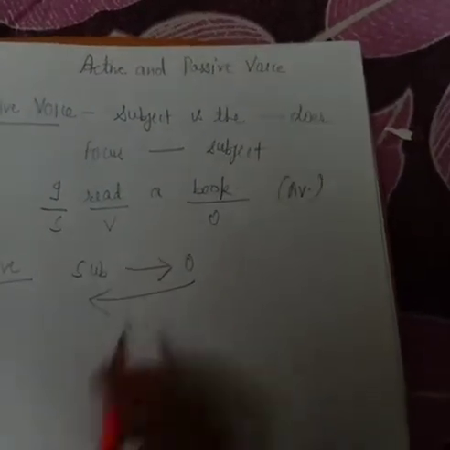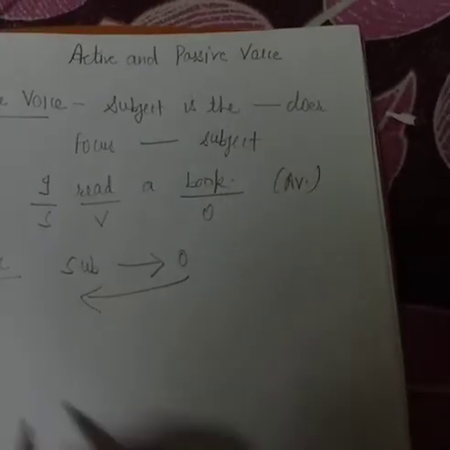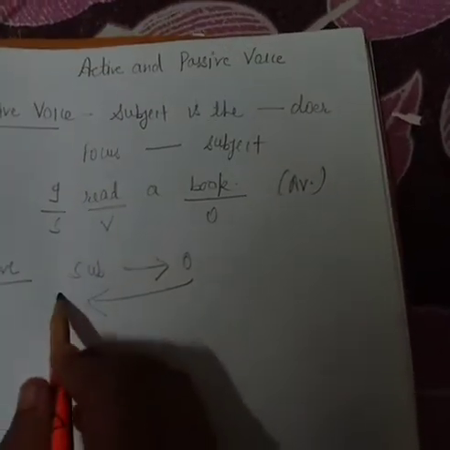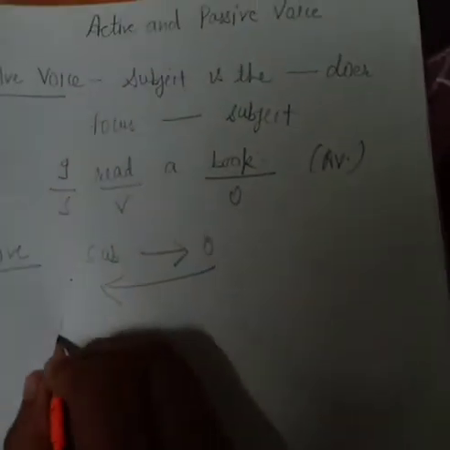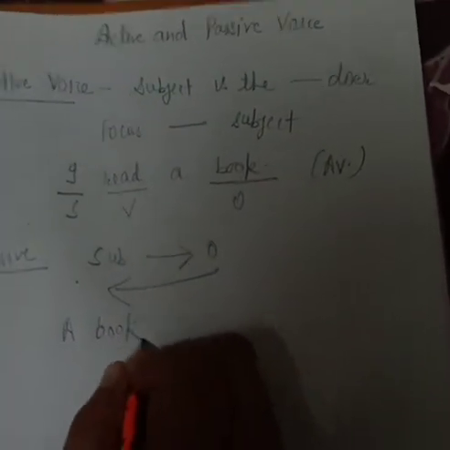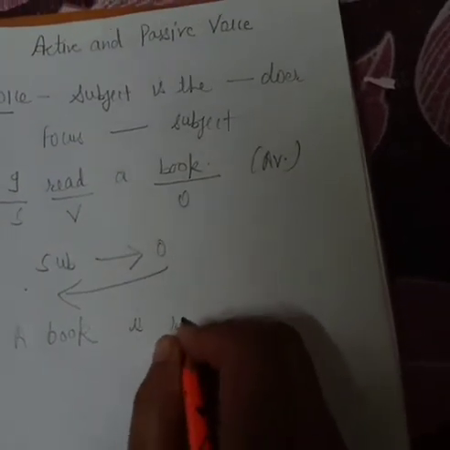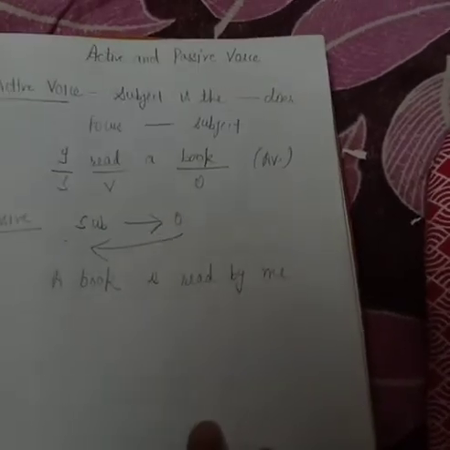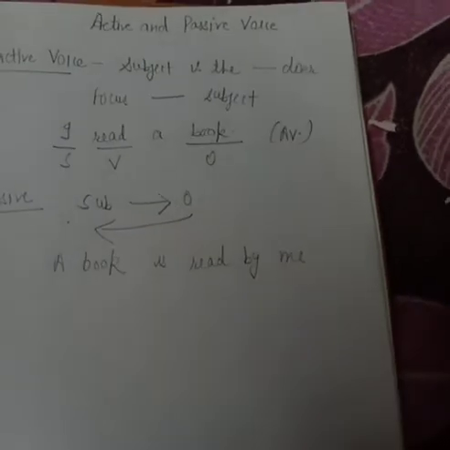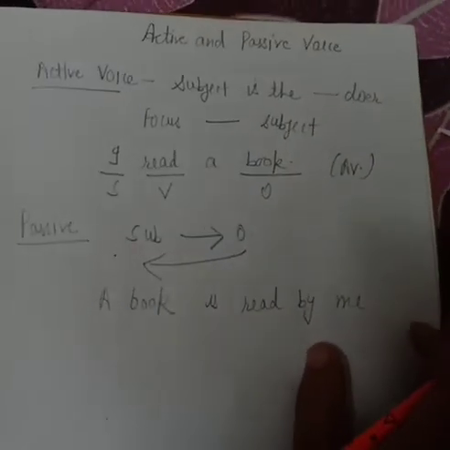So the object is book. In passive voice object becomes subject, so we will put object in place of subject. Like a book is read by me. Okay, I will change into me. Some rules are there for changing pronouns. Okay, we will talk about it later on.